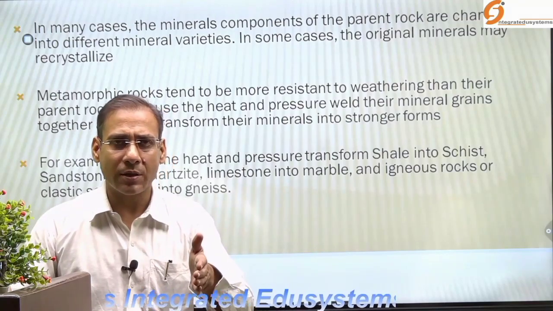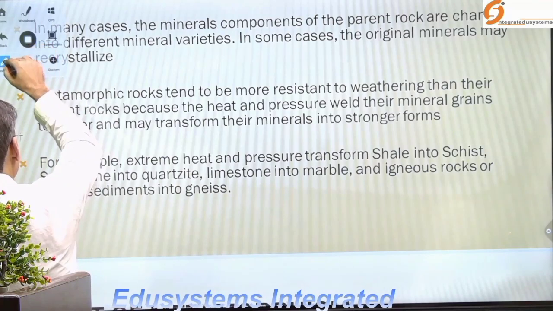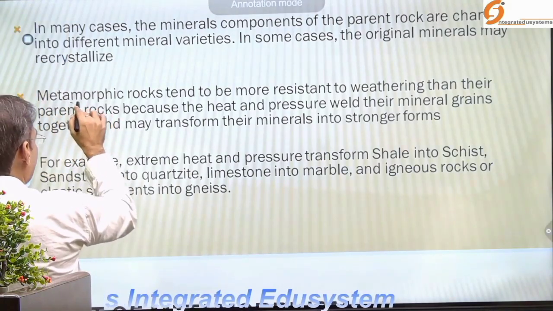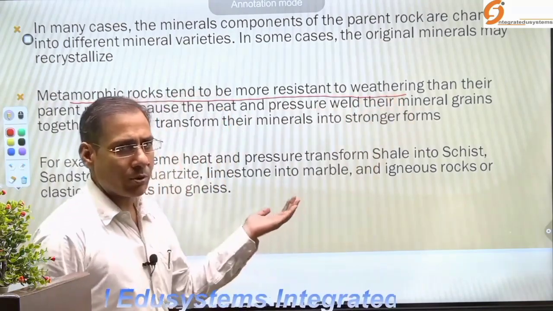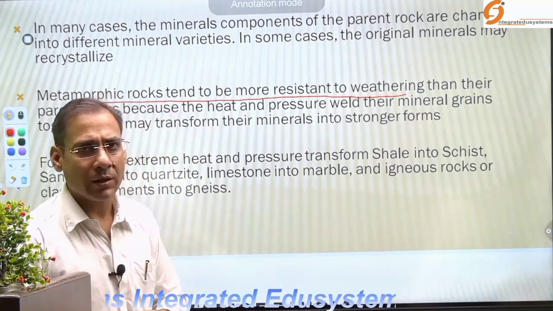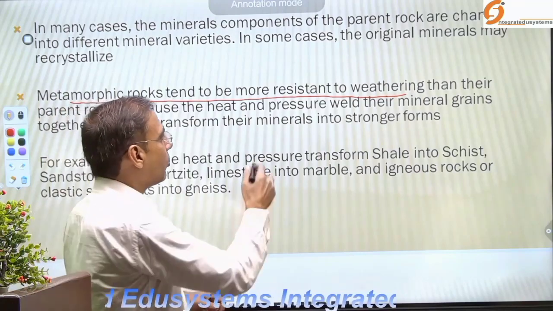Try to understand. So when you look at the characteristic features of the metamorphic rocks, what I have written here you can learn. Again, this is important for your prelims point of view. In mains you have to write the features in detail, but in prelims they pick a statement and may ask the question. So they are more resistant rock.